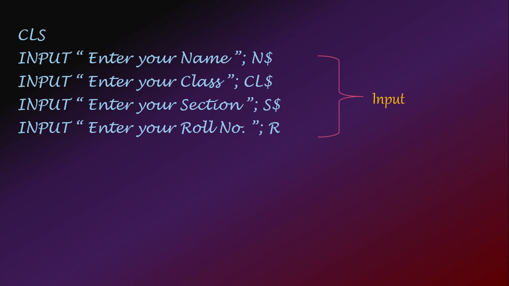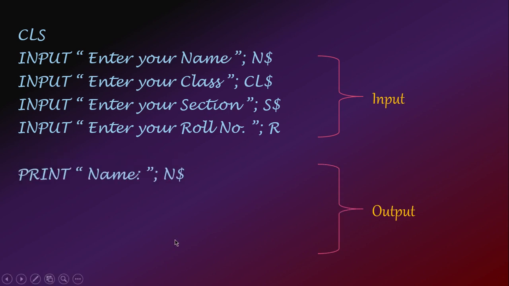In this program basically no processing part is there, just the input, and we have to show the output. So directly we will go to the output section. The command for showing output in QBasic is the PRINT command.